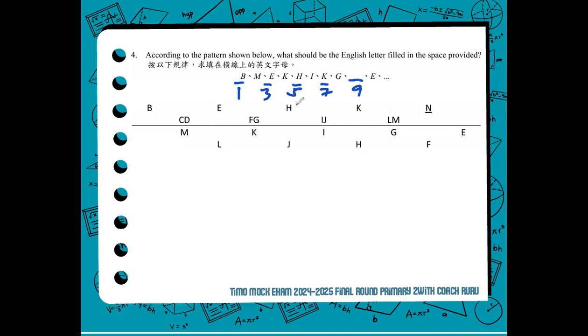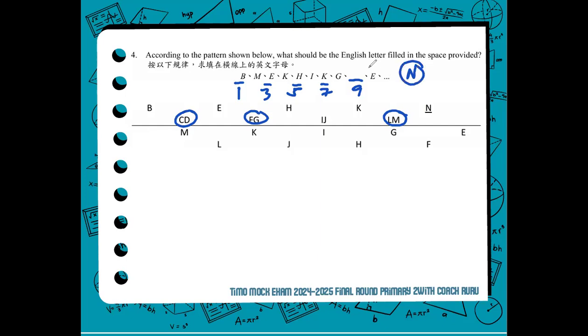The odd number terms are sequenced according to the regular sequence of the alphabet, but you should be skipping 2 letters. For B to E, C, D. E to H, 2 letters F, G, and so on. Therefore, from letter K, since it's the 7th letter, an odd number, the next letter would be the 9th term, right? So you should be skipping two letters as well. Skipping L, M. So K, skipping two letters L, M, you will have N. Meaning, the missing letter is letter N.